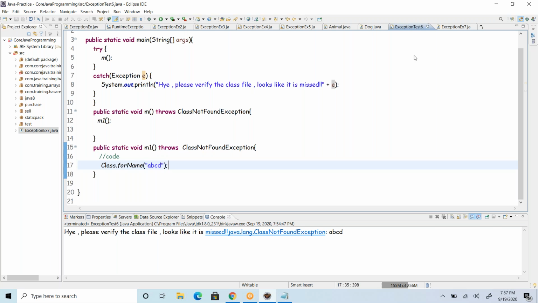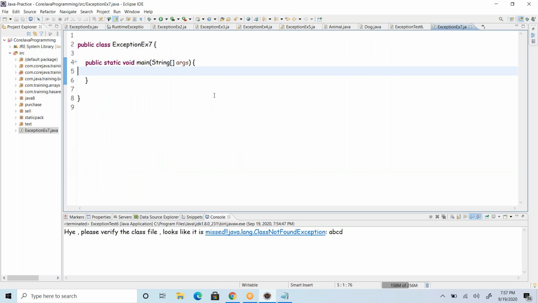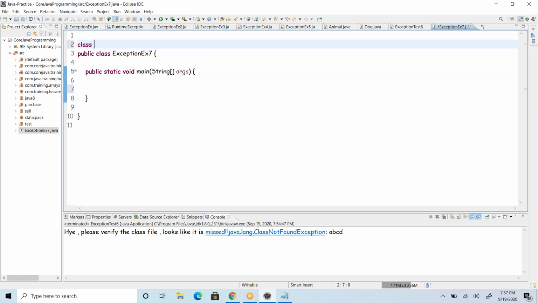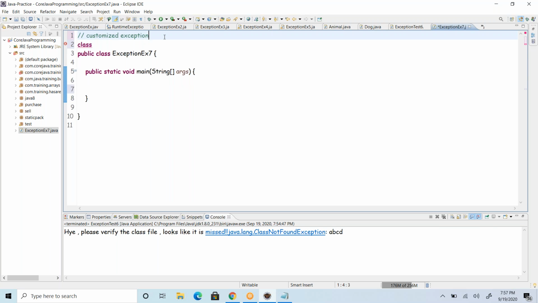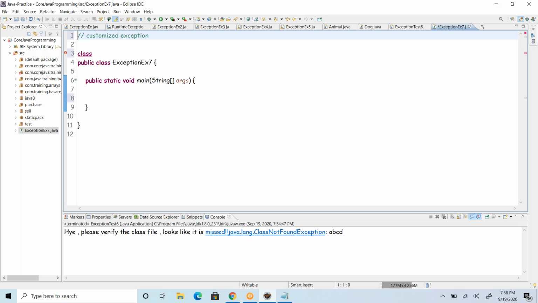Right now, the scenario is that we are going to explicitly create an exception, and we will raise that exception explicitly. For that we are going to create our own customized exceptions. So when do we create customized exceptions? There are business scenarios; it depends on the requirement, if the business requires it.